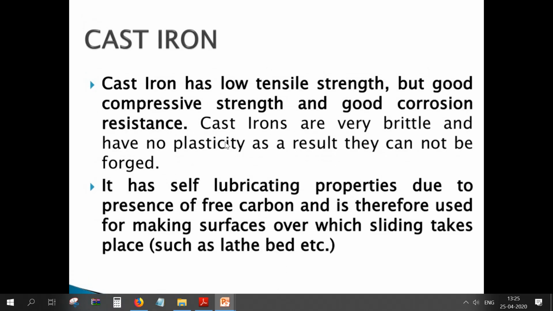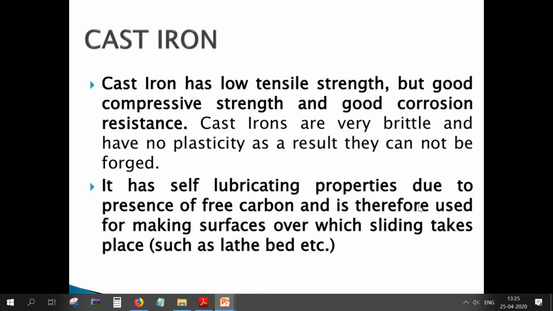The properties of cast iron are that it has low tensile strength, good compressive strength, and good corrosion resistance. Cast irons are very brittle and have no plasticity. As a result, they cannot be forged. They have no plastic nature and are very brittle. Very brittle in the sense that they break at a faster rate, and again they cannot be forged. We cannot force it and make it into a different shape, that is cast iron.